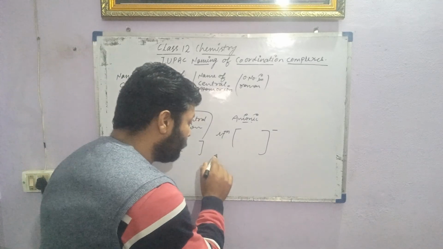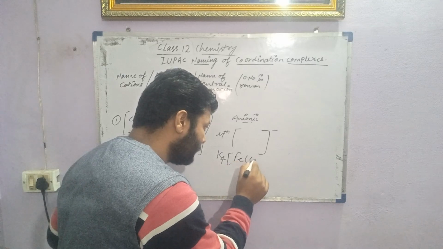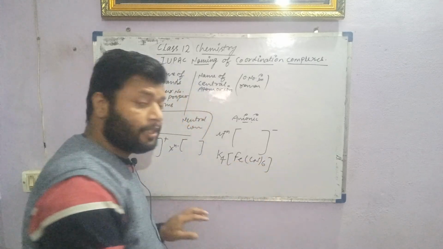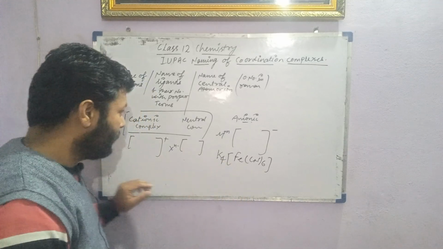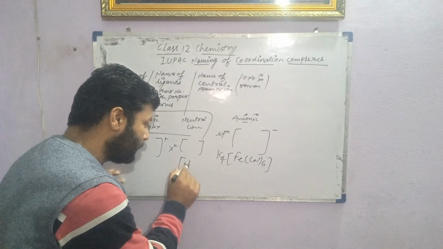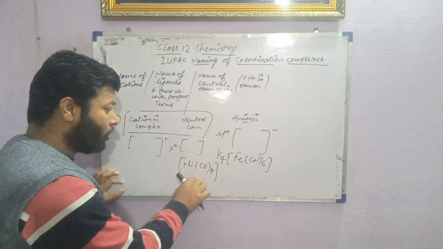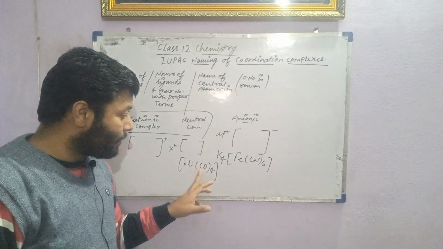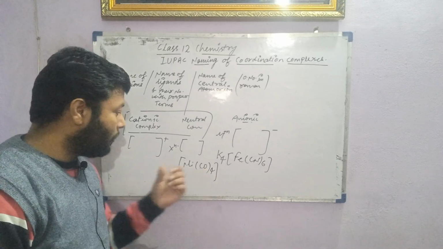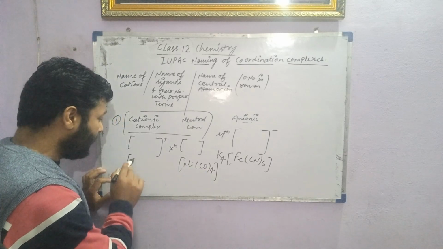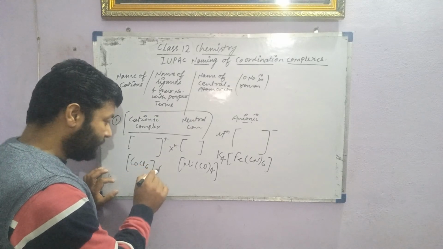For example, K4[Fe(CN)6] is a cationic, anionic complex, and we have to write the name of the cation first. In the case of nickel, this complex must be neutral, because carbon monoxide is also neutral, and there will be no charge appearing on the nickel complex. In the case of cobalt, suppose [Co(NH3)6]Cl3.